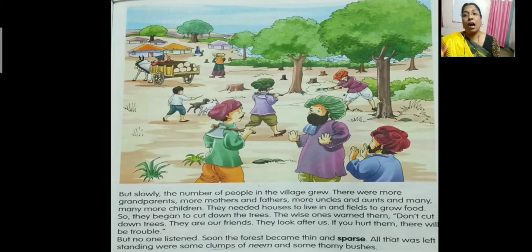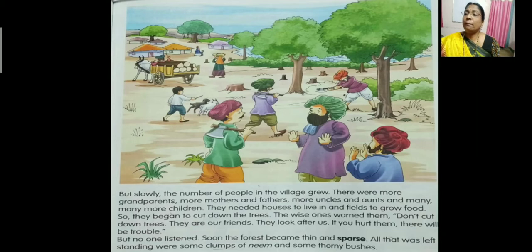They needed houses to live in and fields to grow food. So they began to cut down the trees. The wise one warned them, don't cut down trees. They are our friends. They look after us. If you hurt them, there will be trouble.